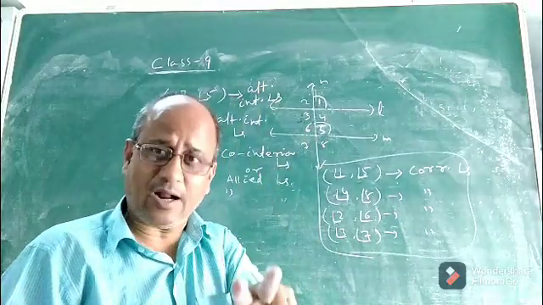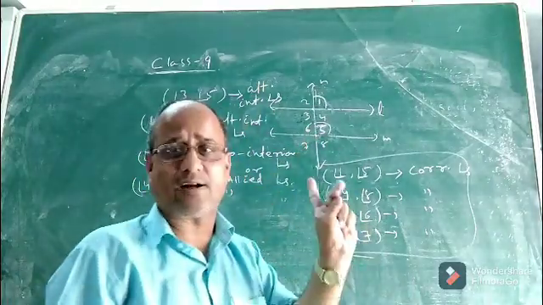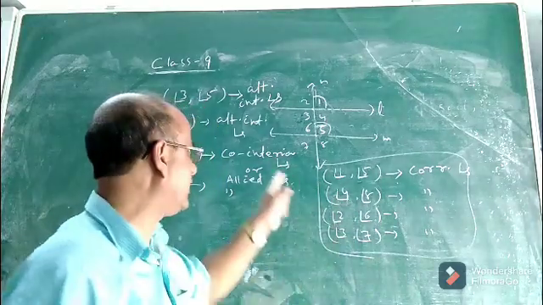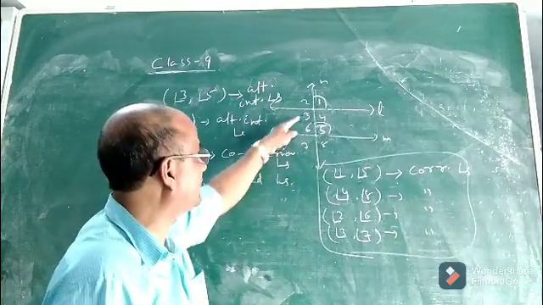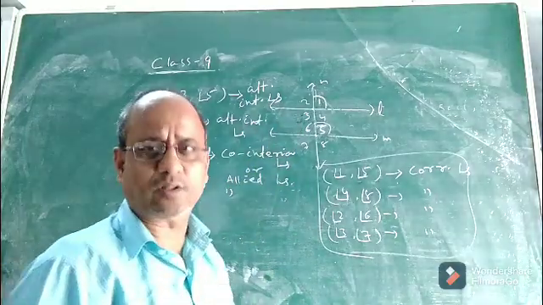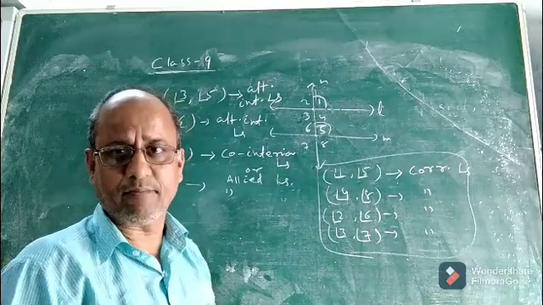If two angles are interior and they lie on the same side of the transversal, what do we call them? We call them co-interior angles or allied angles. Now the point is, what will be the relation between 3 and 6? It was also there in class 8, I remember.